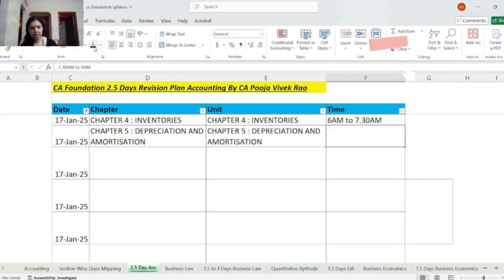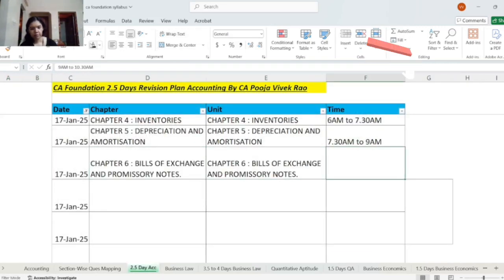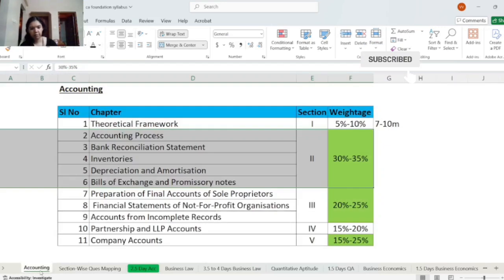So this you will be revising from 7:30 a.m. to 9 a.m. Then in section 2, the last chapter is bills of exchange and promissory notes. So this you will be revising from 9 a.m. to 10:30 a.m.